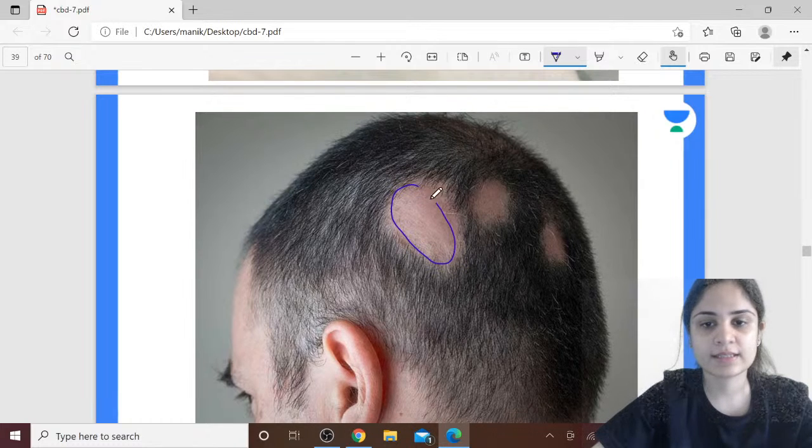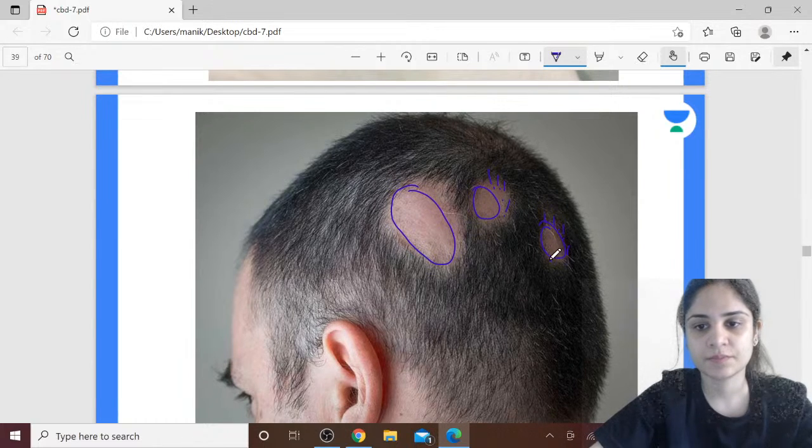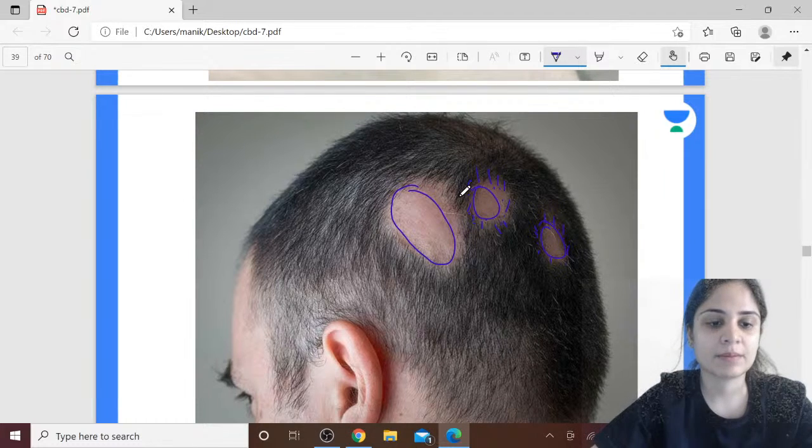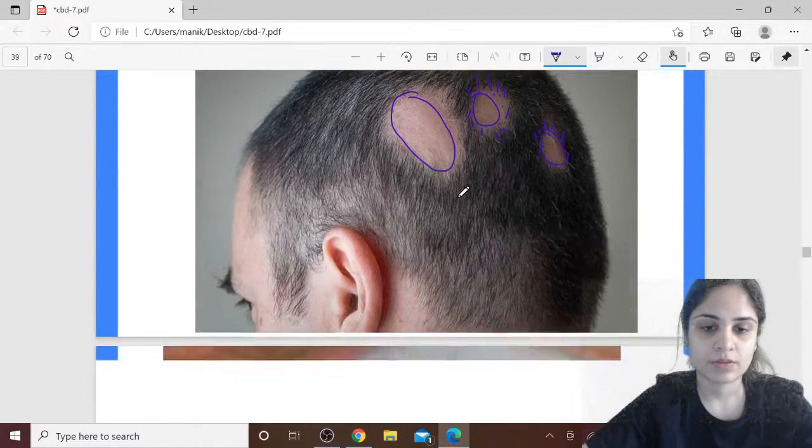So you can see that there is hair loss in patches over here. So in particular areas, so this is called alopecia areata. Okay, so you have the exclamation mark sign over here that you see in alopecia areata, and alopecia areata is associated with which dermatological disease? It is associated with lichen planus. Okay, so this is alopecia areata with the exclamation mark hair sign. Alright, okay.